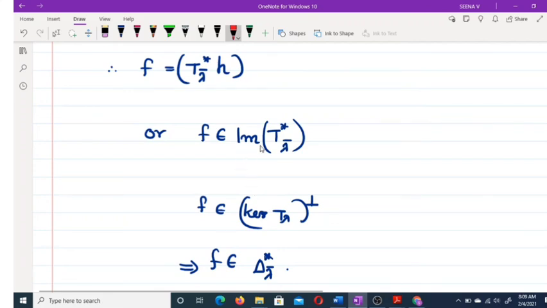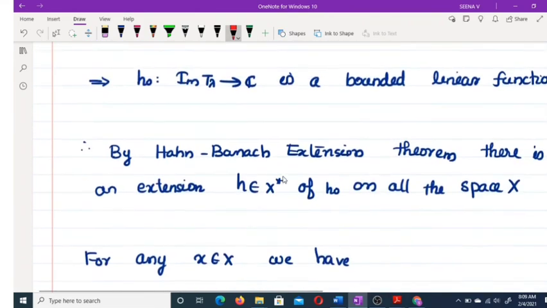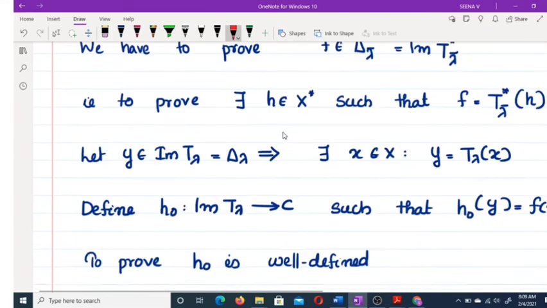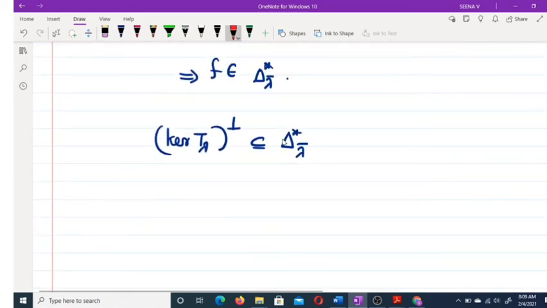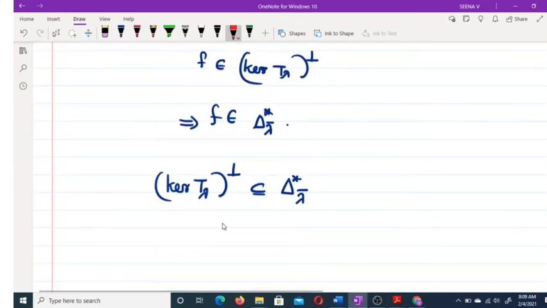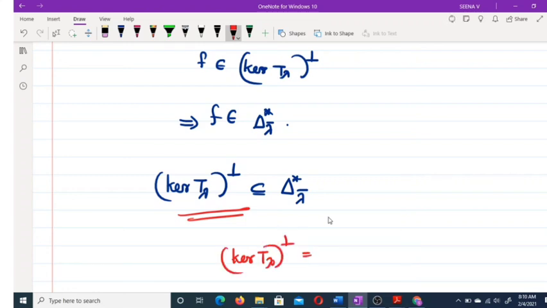We have assumed f belongs to kernel T lambda perp, and we get f belongs to the image of T star lambda conjugate, which is equal to delta star lambda conjugate. From this, the inequality also holds. That implies we get kernel T lambda perp is equal to delta star lambda conjugate.